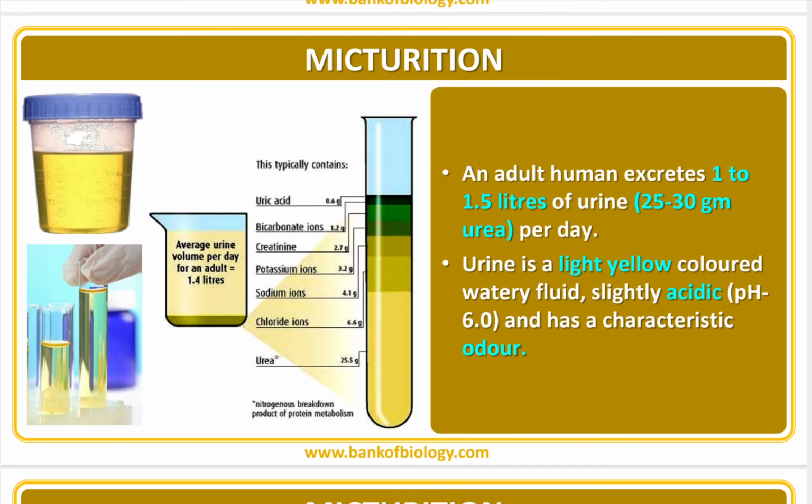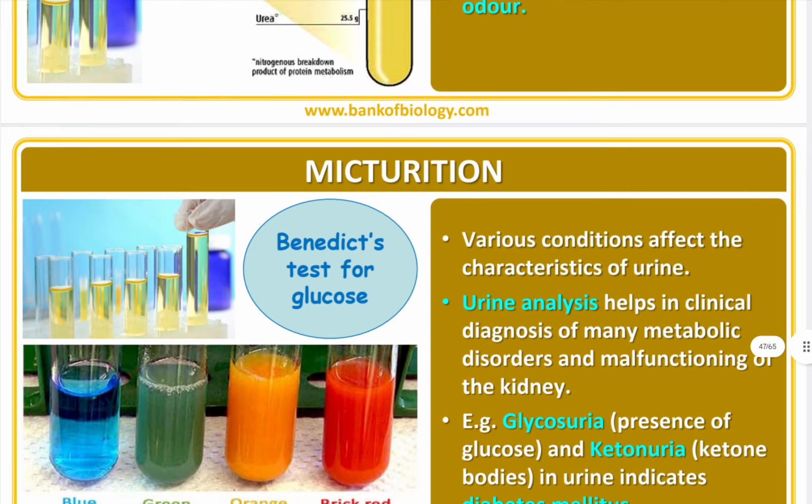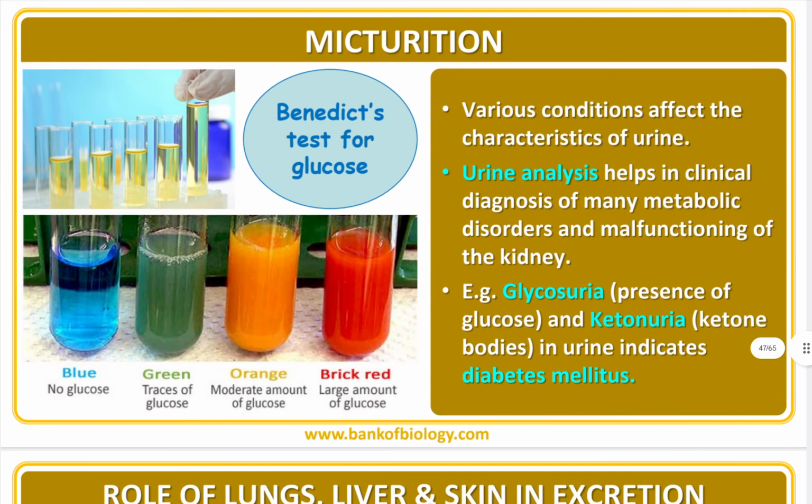An adult human excretes 1 to 1.5 liters of urine, containing 25 to 30 grams of urea per day. Urine is a light yellow colored, watery fluid, slightly acidic, pH is 6.0, and has a characteristic odor. Various conditions affect the character of the urine. Urine analysis helps in clinical diagnosis of many metabolic disorders and malfunctioning of the kidney.